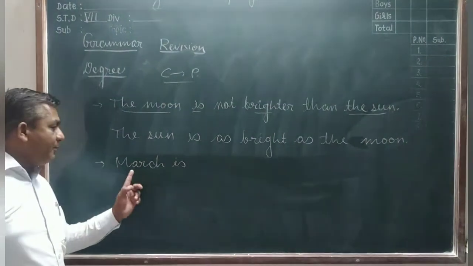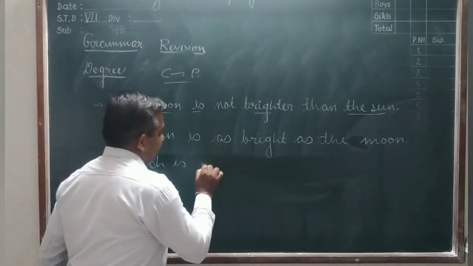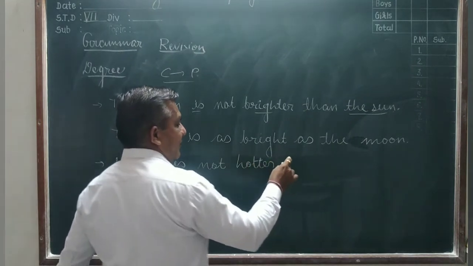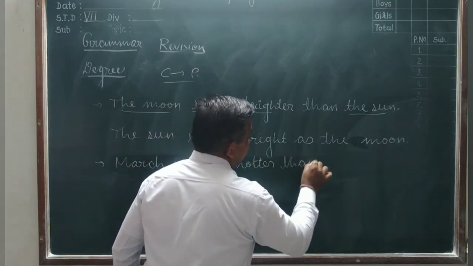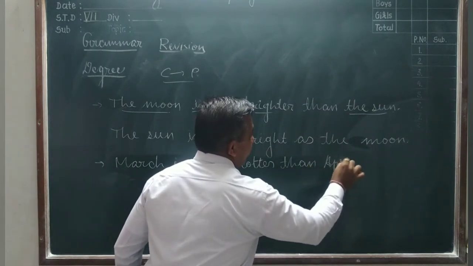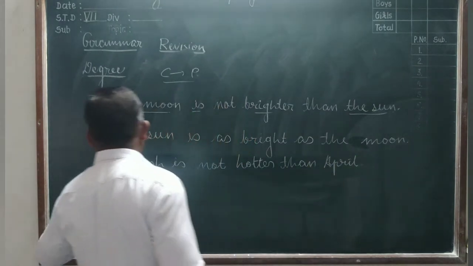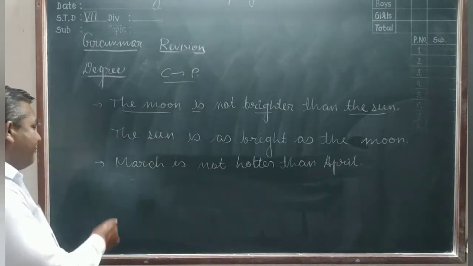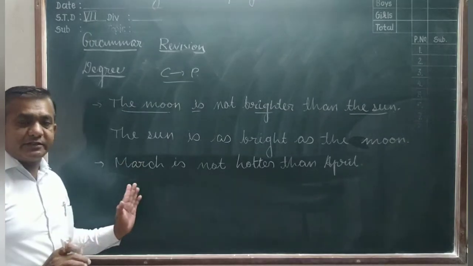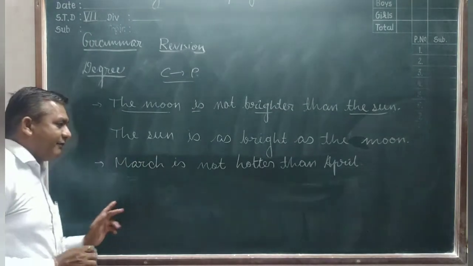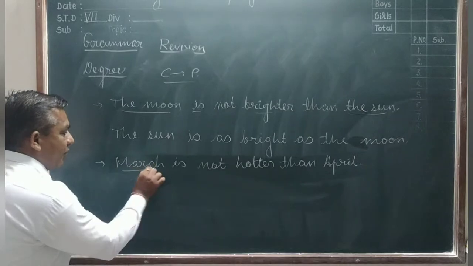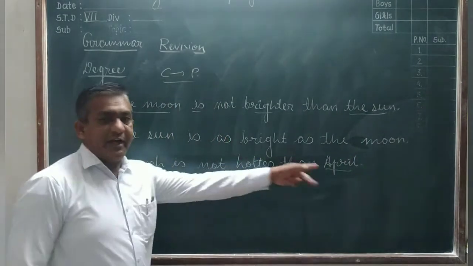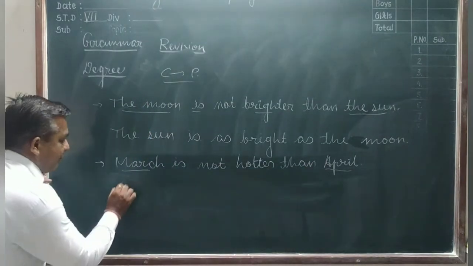Hello friend. Now March is not hotter than April. You see here friends, March and April both months' temperatures are different, we know, but here they only say the sentence, not comparing with the real weather and temperatures. So first what we do, we change the comparative nouns here. Which comparative nouns? March and April. Change the place, April is first.